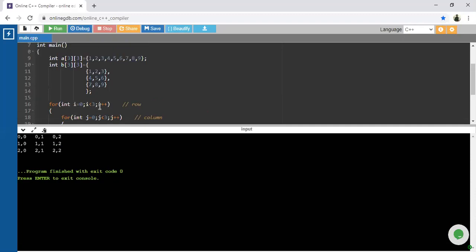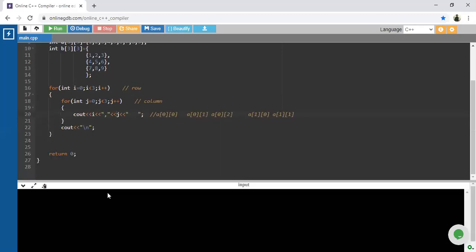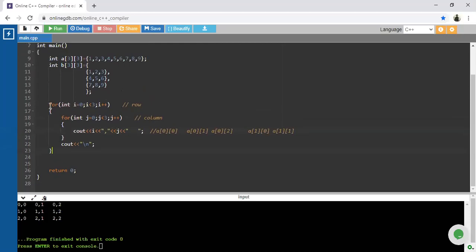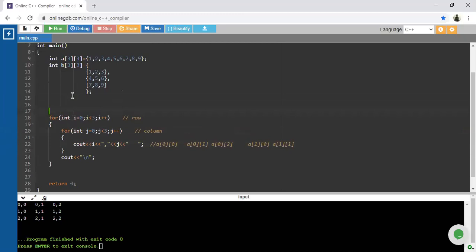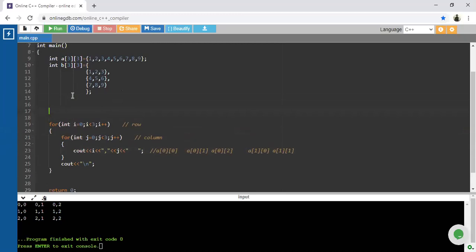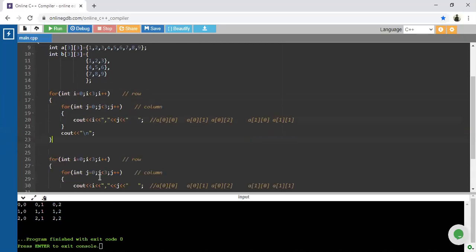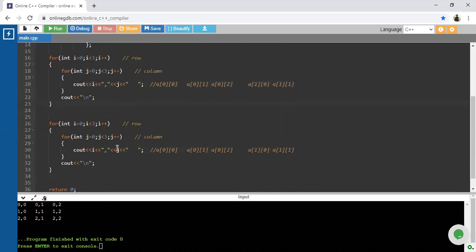Okay, I will do one thing. I will copy this code for index as well as for the array. The first for loop is for the index, and the second one is directly for the value, A of i of j.